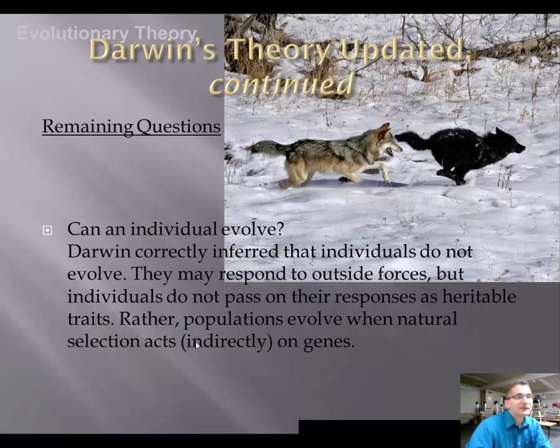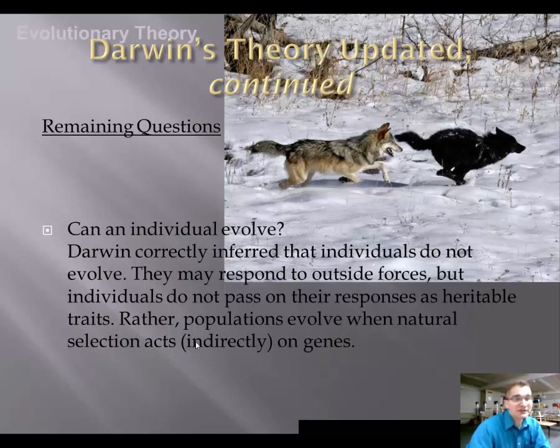Darwin correctly inferred that individuals do not evolve. Individuals respond to outside forces. We call that adaptation. But individuals do not pass on their responses as heritable traits. So just because you walk outside and put a coat on doesn't mean that your children are always going to walk outside and put a coat on.